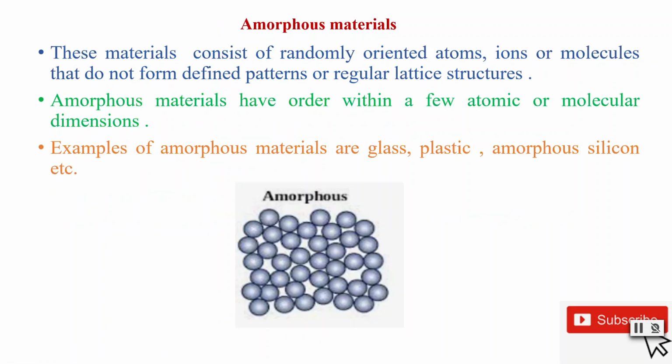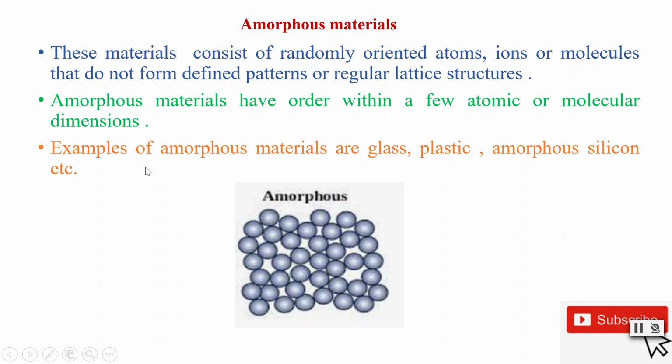And next we have the third one, amorphous materials or non-crystalline materials. These materials consist of randomly oriented atoms, ions or molecules that do not form defined patterns or regular lattices. Here we do not see the periodicity of atoms even on the scale of nanometer or micrometer, but it might be present within a few atomic or molecular dimensions, and so this is a different category of material.